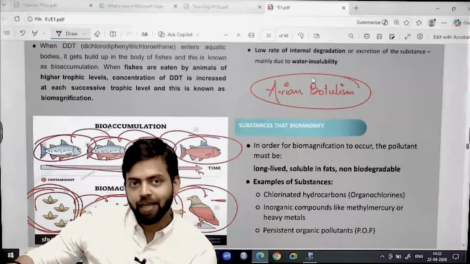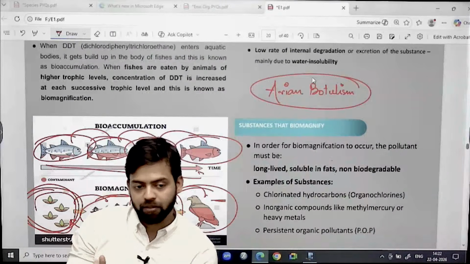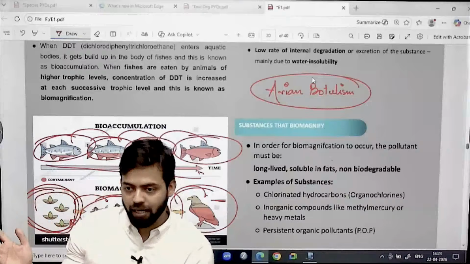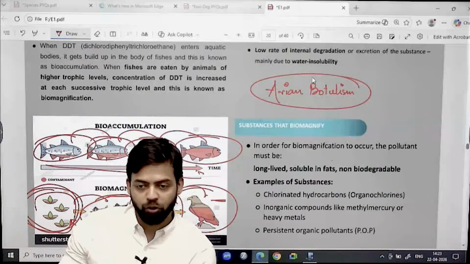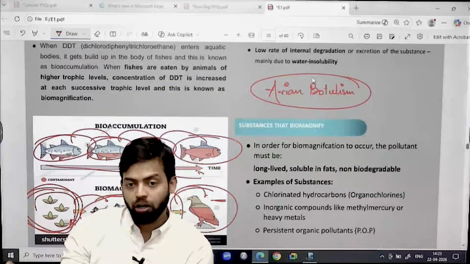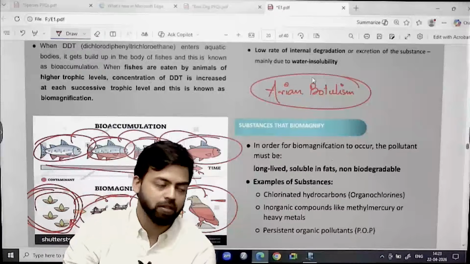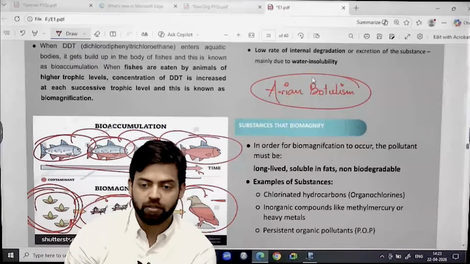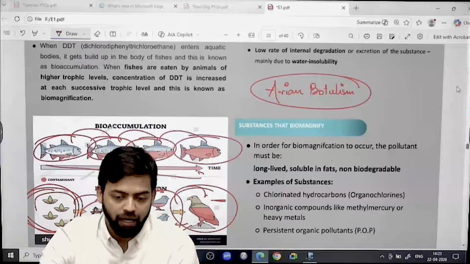Because those dead animals had been given painkillers during their lifetime. Painkillers like diclofenac, aceclofenac, ketoprofen, all those painkillers were given to them, which got accumulated, which was detrimental for these scavengers. That is an example of biomagnification. Okay, so write down biomagnification.